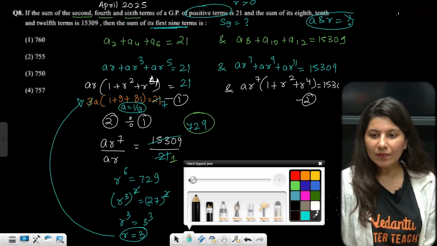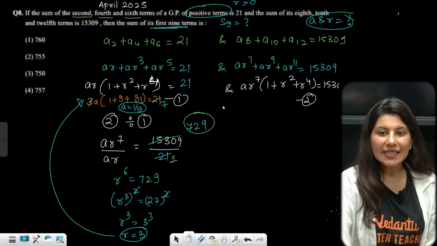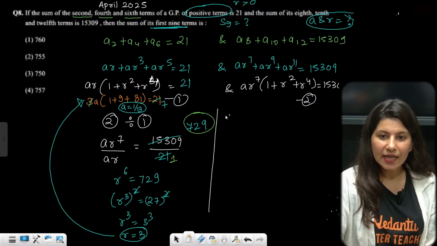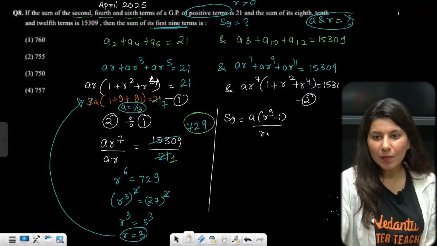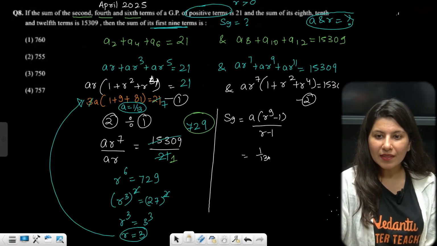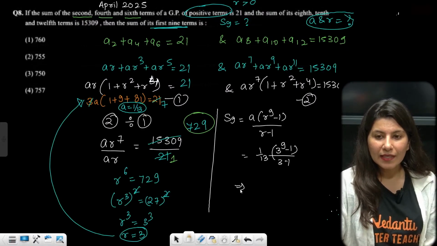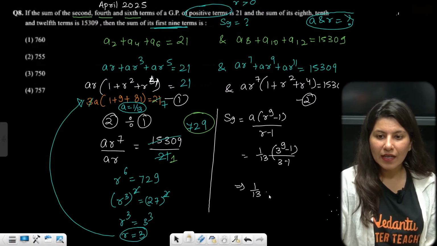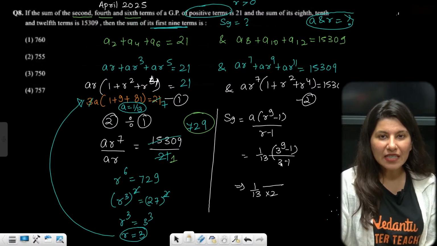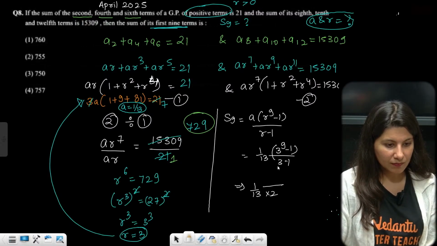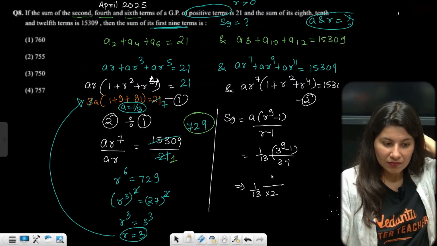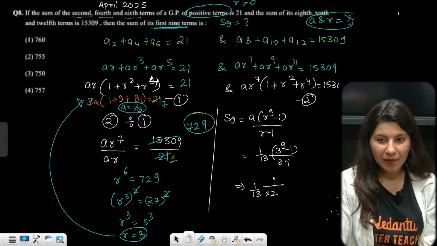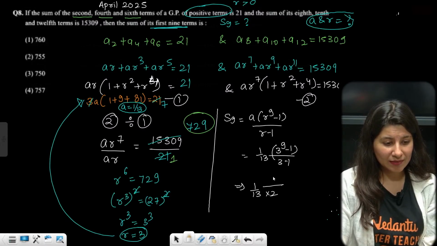Yes or no? Tell me. Okay, now what they are asking is S9. Let's calculate S9. S9 is A times r power 9 minus 1 upon r minus 1. So 1 by 13, 3 power 9 minus 1 upon 3 minus 1. Correct? So 1 by 13, and this is your 2. 3 power 9 minus 1. Oops. I don't want to do that.